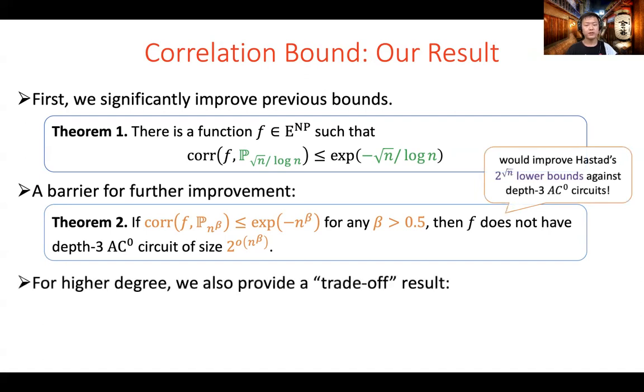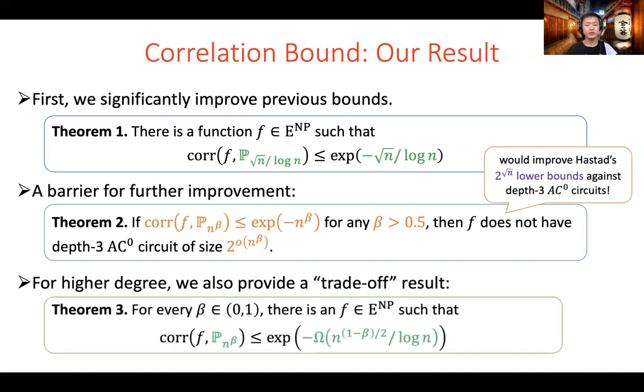Third, we also consider polynomials with degree larger than square root n. For this regime, we provide a trade-off result as follows. For every beta in 0 to 1, we construct a function that is at most inverse exponentially correlated with degree n to the beta polynomials.